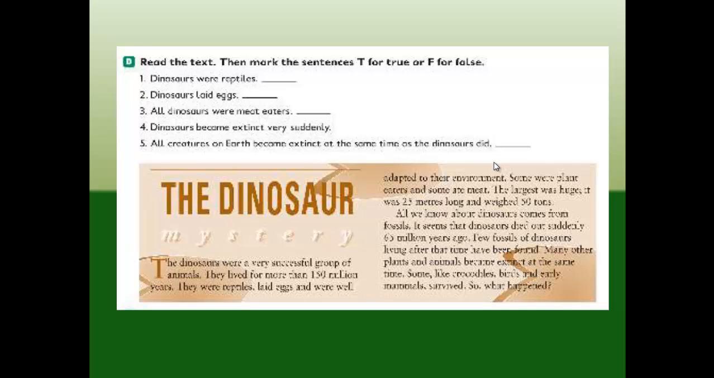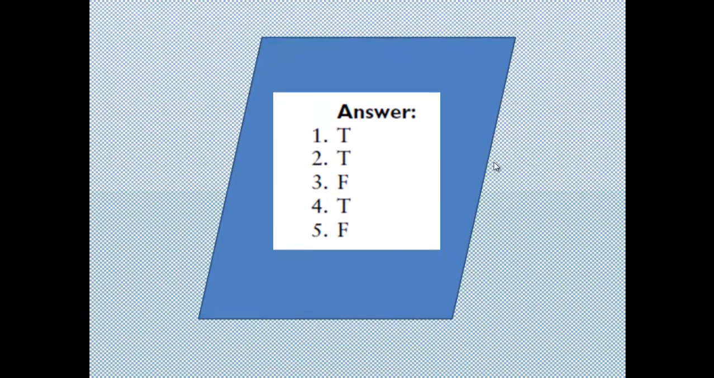So some of them were plant eaters and others were meat eaters. Number 3 is false. Number 4, dinosaurs became extinct very suddenly. Yes, that's true. And finally, all creatures on Earth became extinct at the same time as the dinosaur did. No, that's not true. This sentence is false. And here are the answers. We can see them.